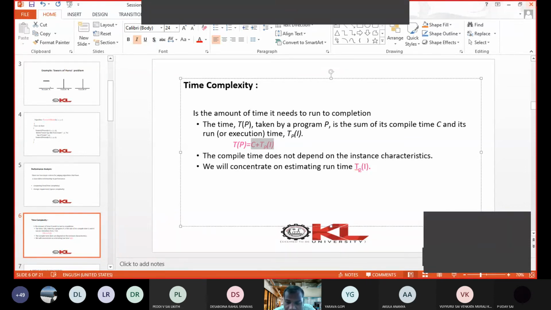So the time taken by the algorithm changes with n value. It is not fixed. If n is 10, it will take less time. If n is equal to 100, it will take more time. So these statements depend on the n value. That is why they are represented as TP of I, which is not constant. Constant time statements are represented with C, but instance based statements are represented with TP of I. So total time is constant plus instance based. That is how you have to represent time complexity.